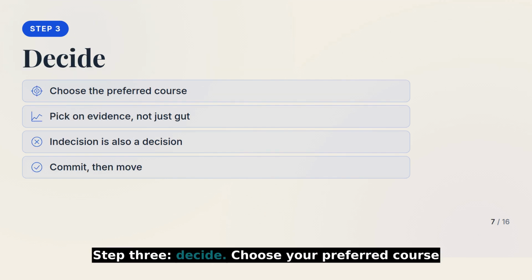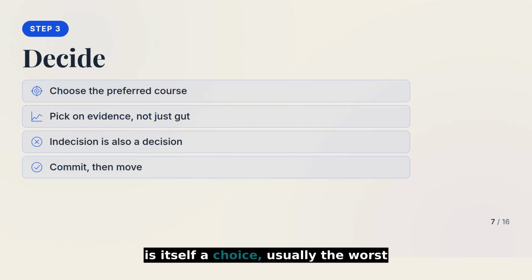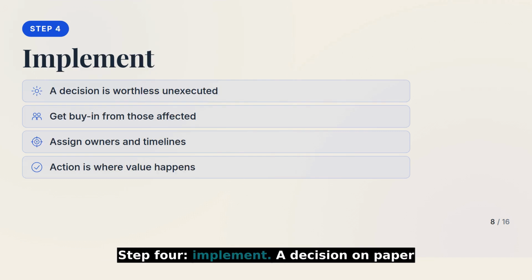Step 3. Decide. Choose your preferred course of action, ideally based on evidence, not just gut. And remember, refusing to choose is itself a choice, usually the worst one. At some point, analysis has to end and commitment has to begin. Decide, then move. Step 4. Implement. A decision on paper changes nothing.